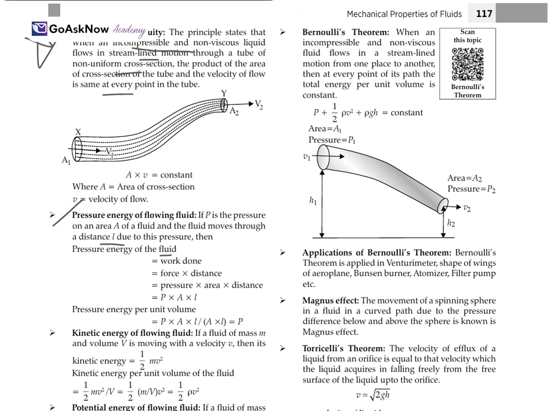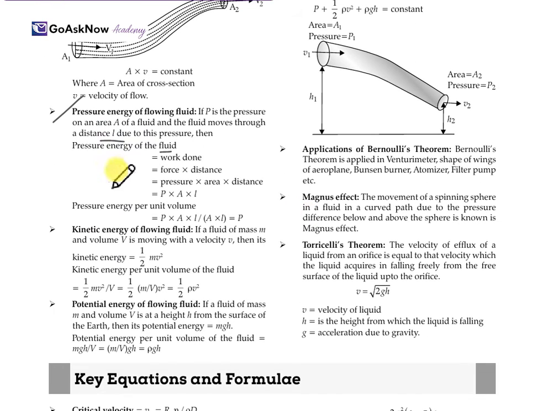Now the kinetic energy of the flowing liquid. If a fluid of mass m and volume V is moving with velocity v, then its kinetic energy will be ½mv². So the kinetic energy per unit volume of the fluid is ½mv² upon V, which is equal to ½(m/V)v², so it will be equal to ½ρv². This is the kinetic energy of a flowing liquid.